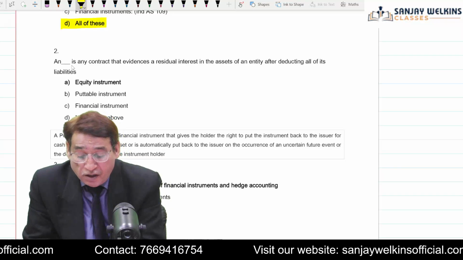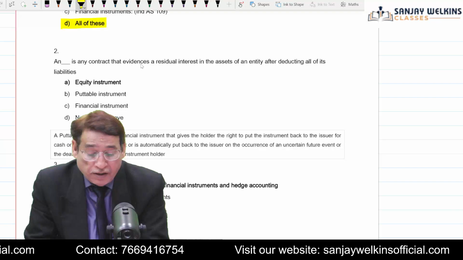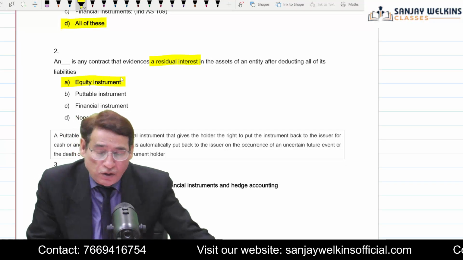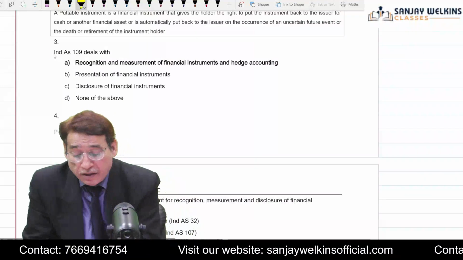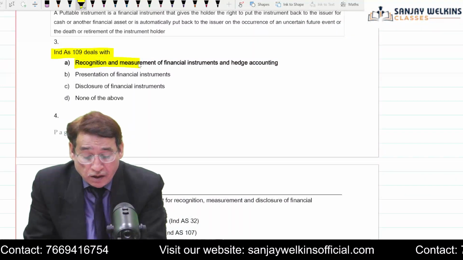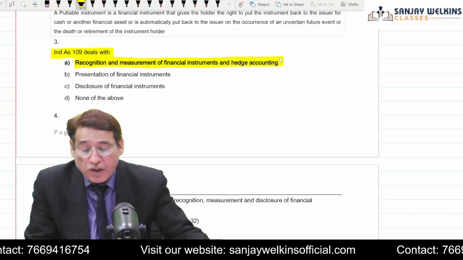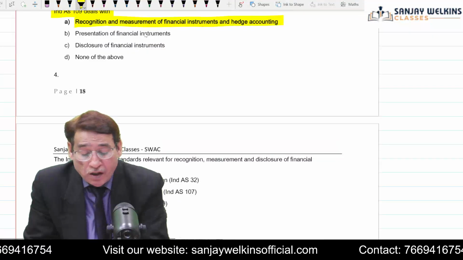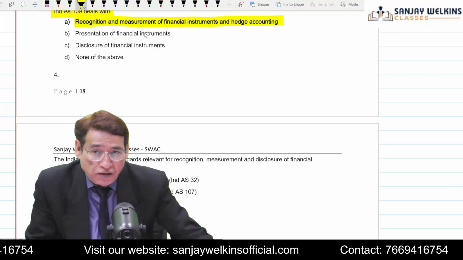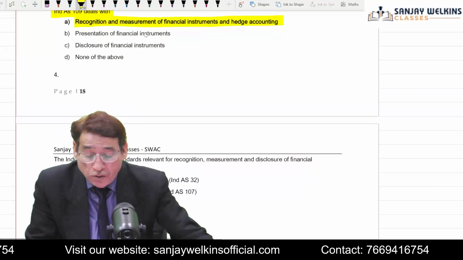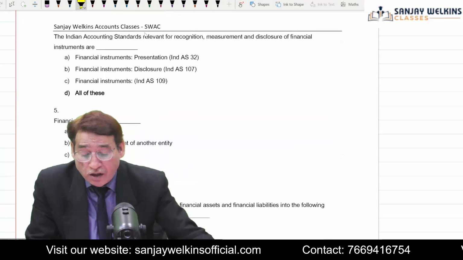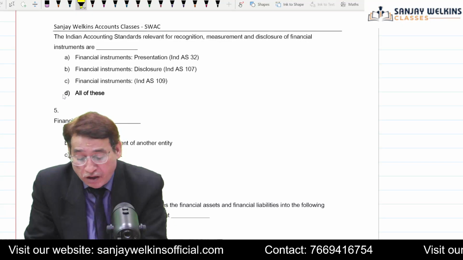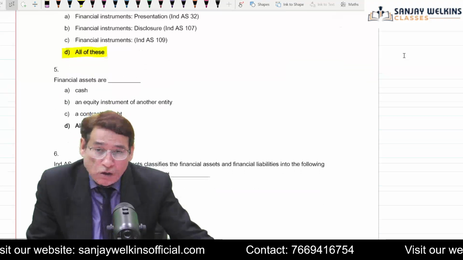And then here it is written, dash is a contract that evidences a residual interest. So it could be equity instruments only. Correct? Ind AS 109 deals with recognition and measurement of financial instruments. Is it clear to you? And then presentation is basically dealt by Ind AS 107 and disclosure is dealt by 32. And then we are actually, Indian accounting standard relevant for recognition, measurement and disclosure of financial instruments. In fact, again, the answer will be all of these.